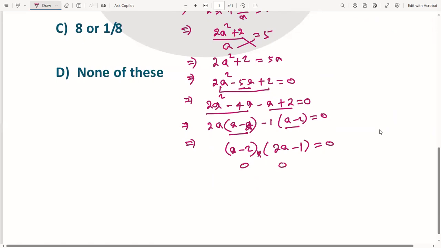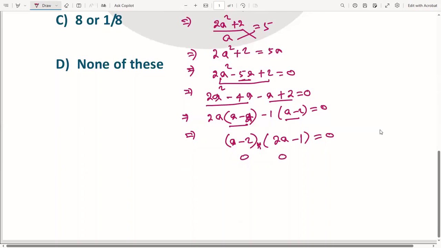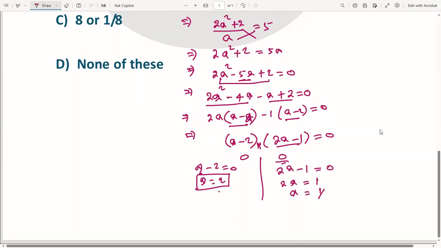Either this is 0 or this is equal to 0. So next step we can write a minus 2 is equal to 0 or a is equal to 2. This is the first value of a. The second case, here 2a minus 1 is equal to 0 or 2a is equal to 1 or a is equal to 1 by 2. Okay, this is the second value. So we find a is equal to 2 or 1 by 2.